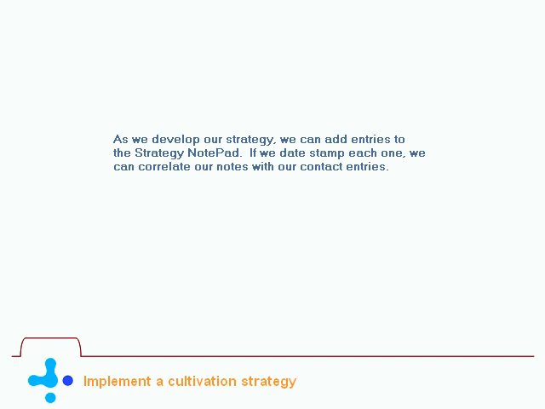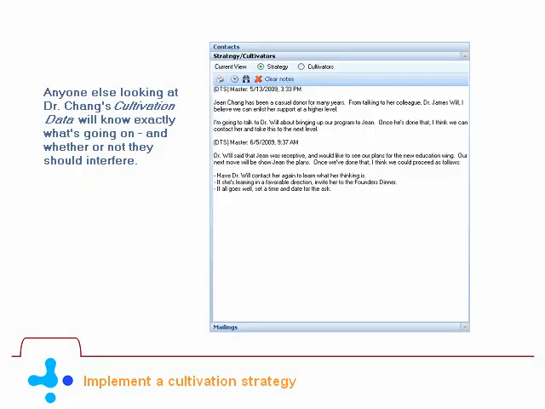As we develop our strategy, we can add entries to the strategy notepad. If we date stamp each one, we can correlate our notes with our contact entries. We can create a complete record of where we're going and where we are currently. Anyone else looking at Dr. Chang's cultivation data will know exactly what's going on and whether or not they should interfere.